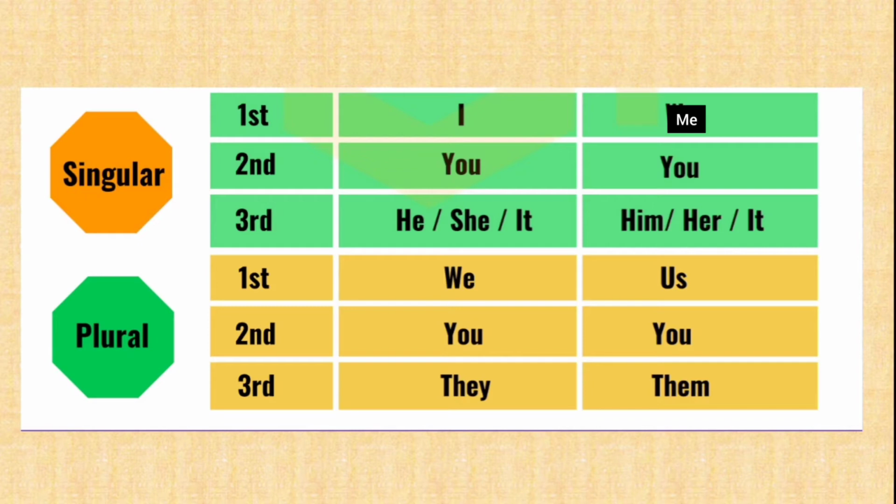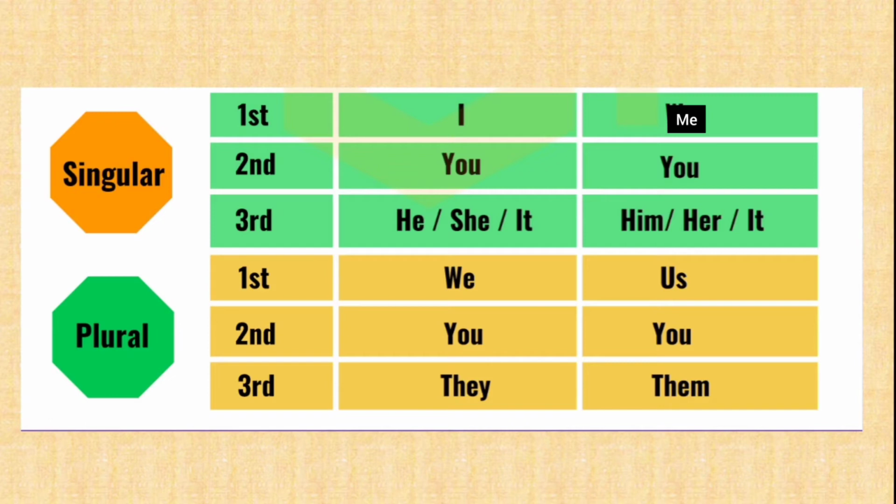First person refers to the person who is speaking while referring to himself. That means if I am speaking, what are the pronouns that I will use to refer to myself? Because I am the speaker. That is called the first person.